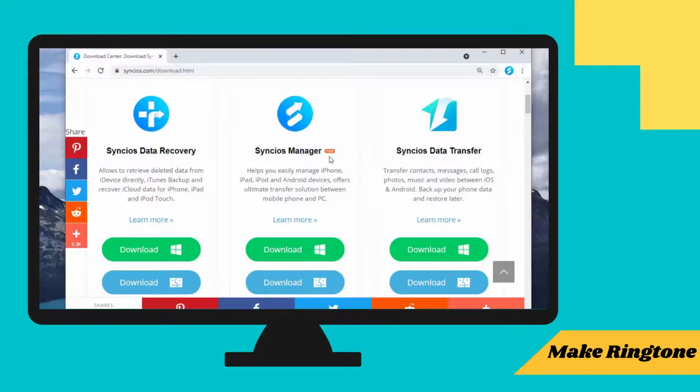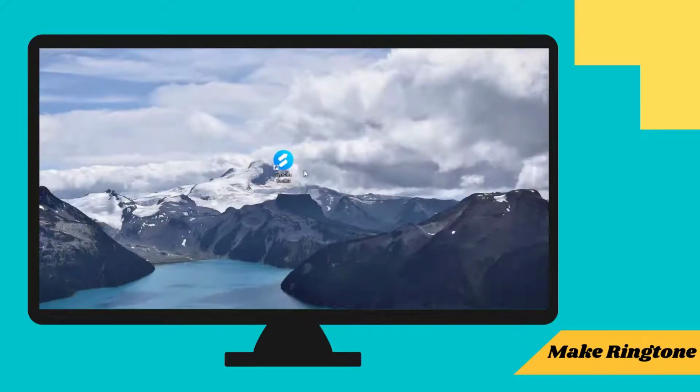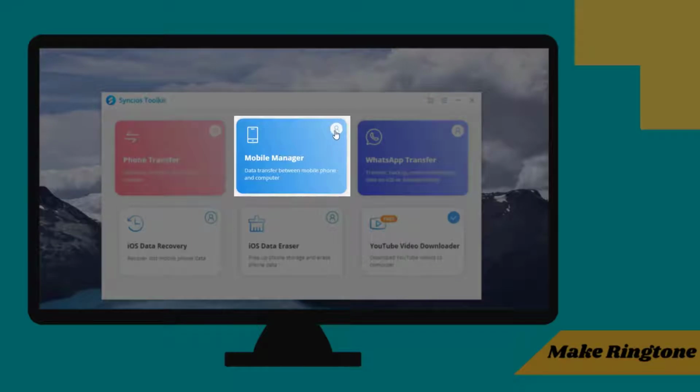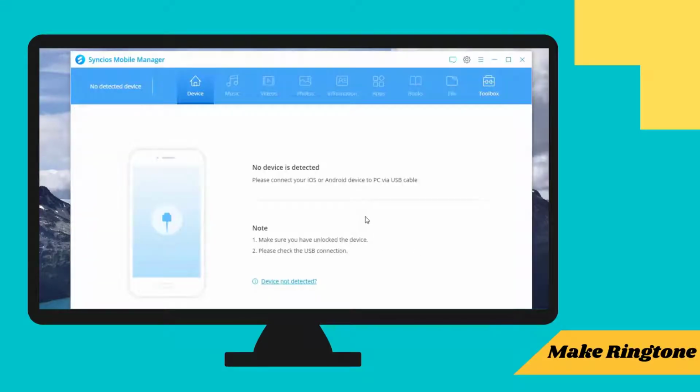First of all, download and install Cincios Mobile Manager. Double-click the Cincios Toolkit icon on the desktop. Here you can see many modules. Select Mobile Manager. Connect your iPhone to the computer via a USB cable.